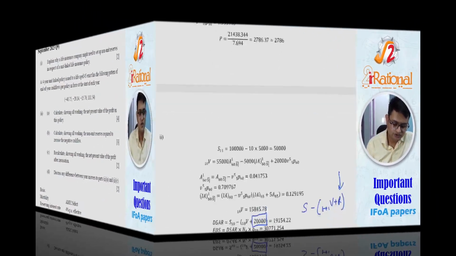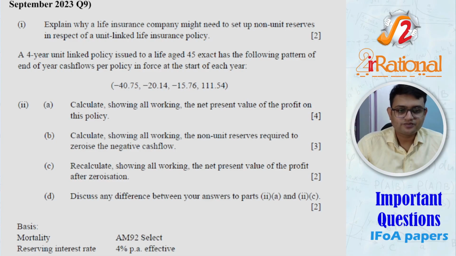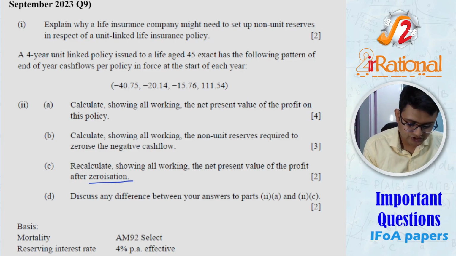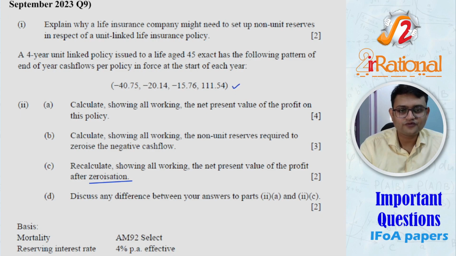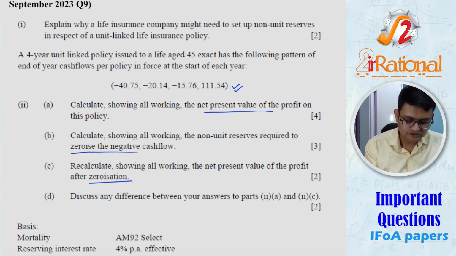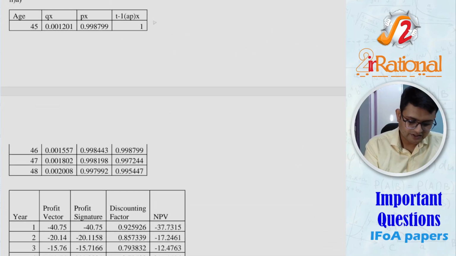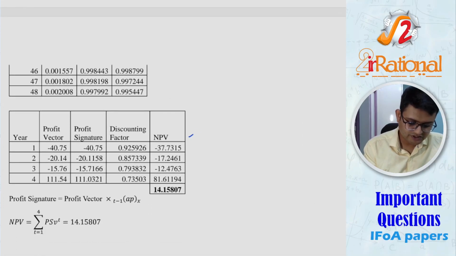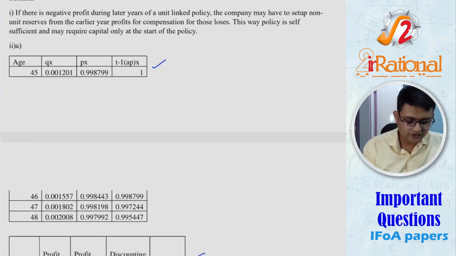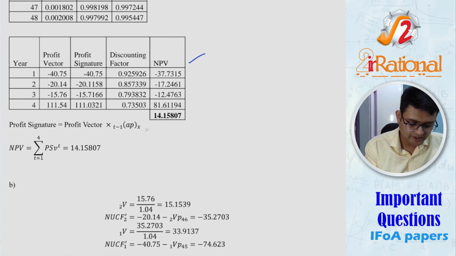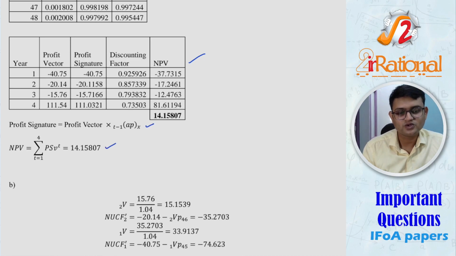Let's see another question. September 2023, question number 9. So this was a zeroization question. So they had given you the profit vector, and accordingly you had to calculate the net present value first without zeroizing, and then zeroize the cash flows, then recalculate the net present value. Now I solved this question completely in Excel. You can see this table were copy pasted from Excel, but relevant formulas are to be written. So here I had written the formula of profit signature and net present value.